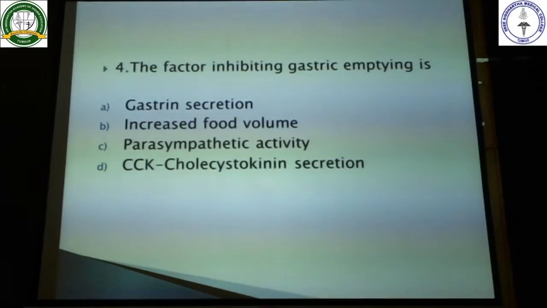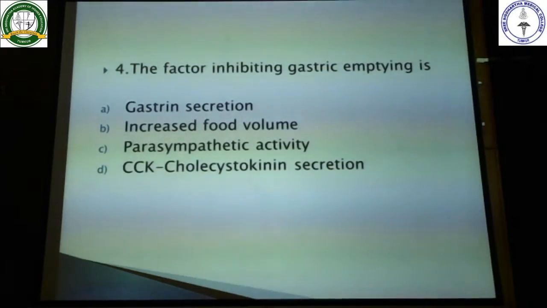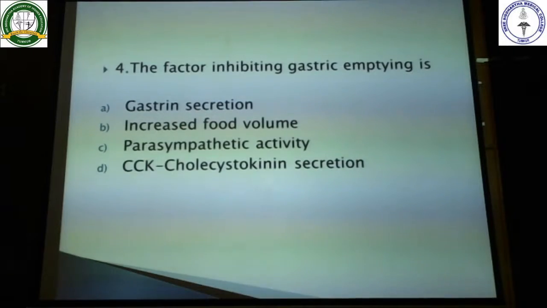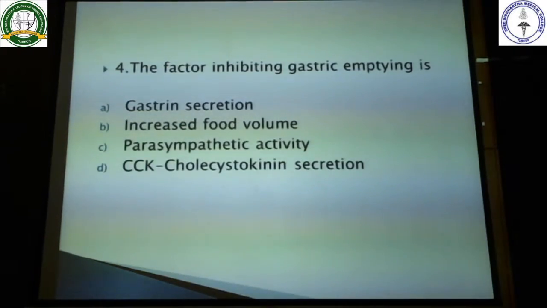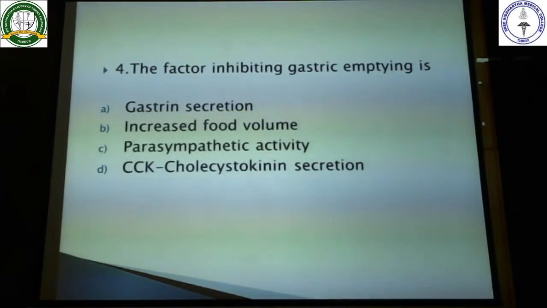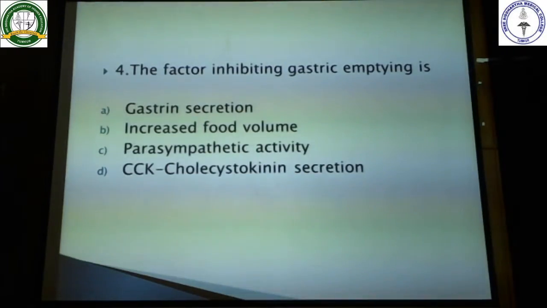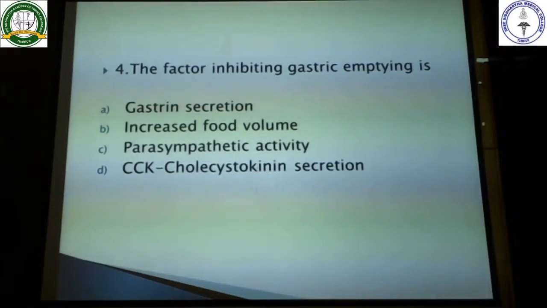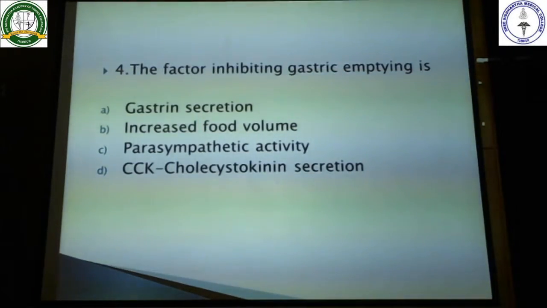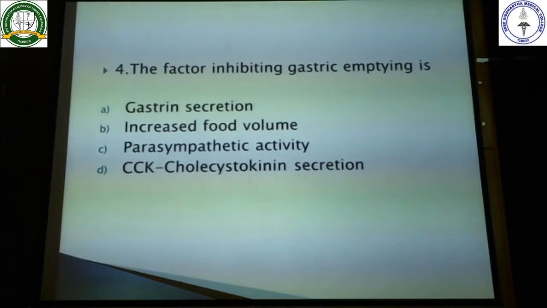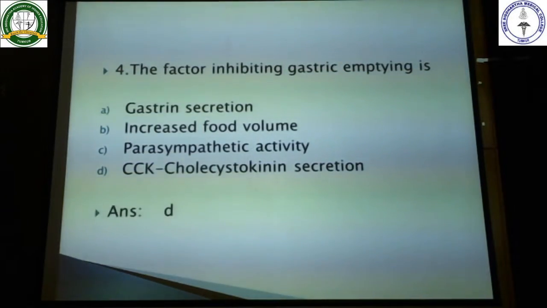So what happens is when the acidic chyme enters into the first part of duodenum, right? Once this happens, cholecystokinin will be released, and that cholecystokinin is acting on the stomach and preventing the gastric emptying. So the answer for this question is cholecystokinin secretion. The factor which is inhibiting the gastric emptying is cholecystokinin secretion.